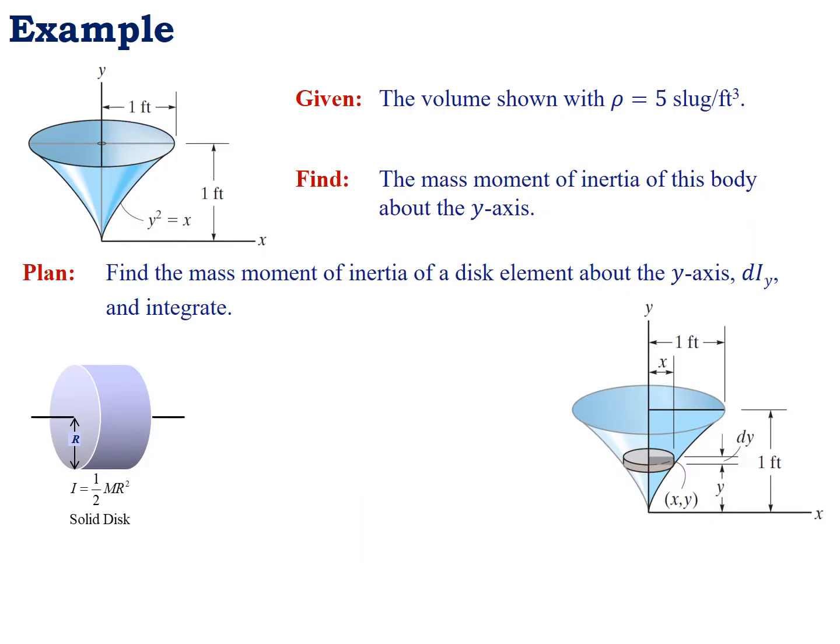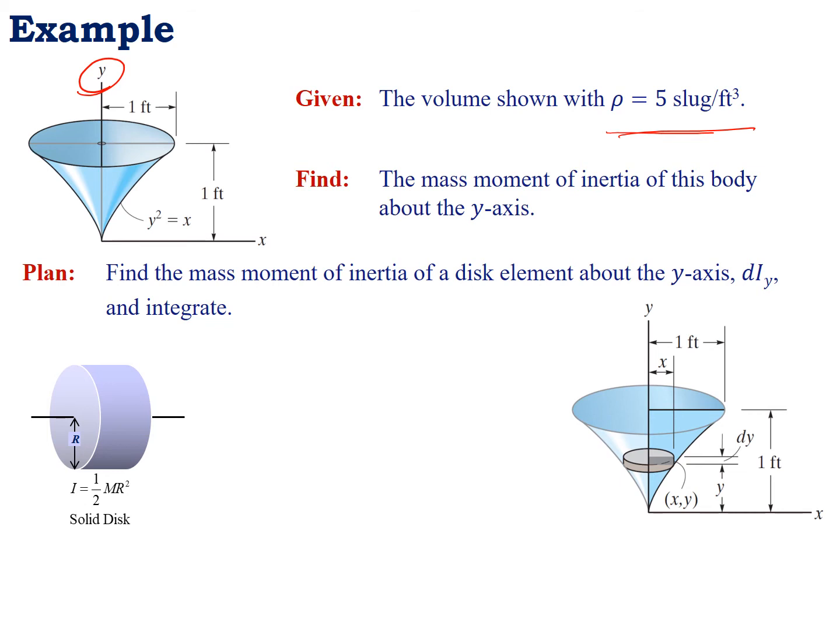Now this is the second example in which you have to find the mass moment of inertia. In this example we will use the disk element. The statement of the example is: the volume shown has a density equal to 5 slug per feet cube. The unit given is basically the English unit. In the English system, mass is measured in slug and volume in inch cube or feet cube. We have to find the mass moment of inertia of this body about the y-axis.